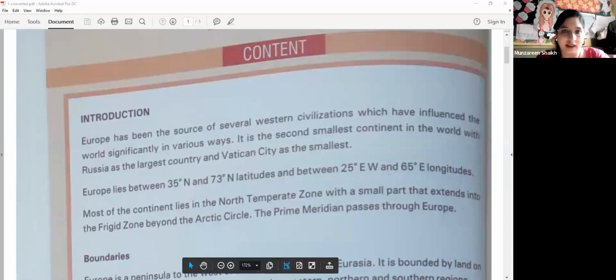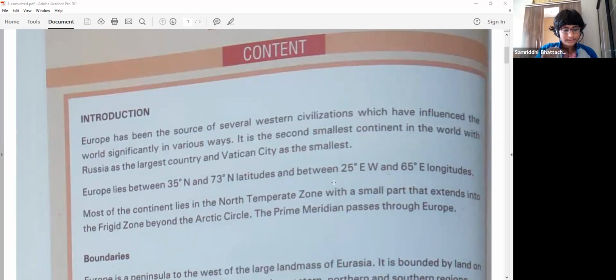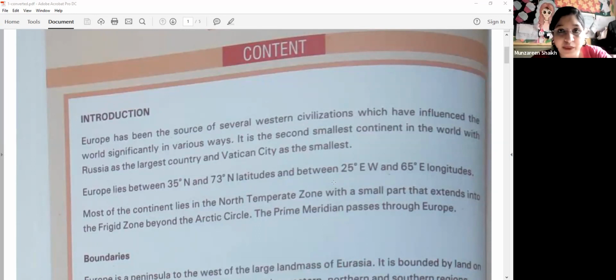All right, let's begin. This is the new chapter, that is Europe. We have already done Africa in the previous class. We have covered most of the important topics about Africa, and we had that chapter even for the exams. Now today we will start with Europe. As we learned about everything about Africa, let's study about Europe now.